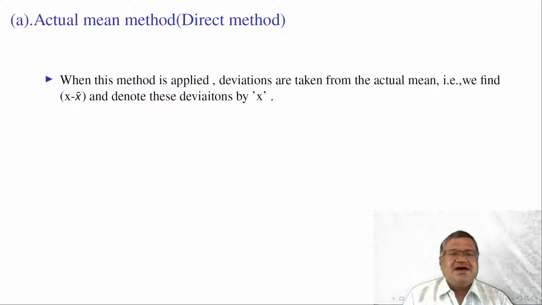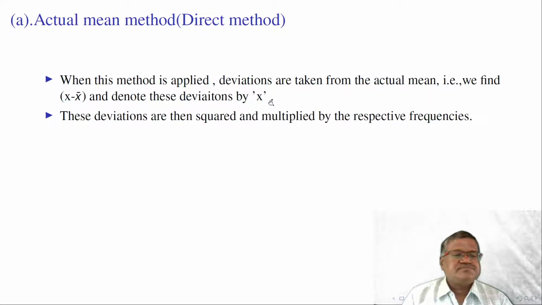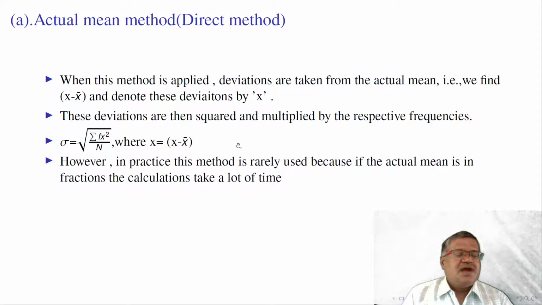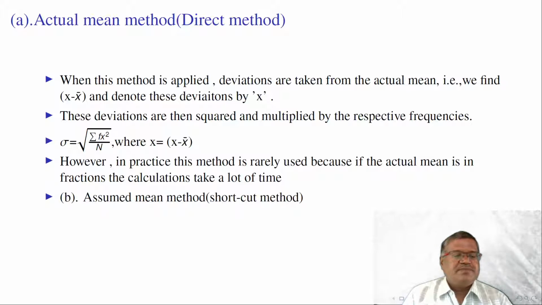The actual mean method or direct method: when this method is applied, deviations are taken from the actual mean. That is, we find x minus x bar and denote these values by x. These deviations are then squared and multiplied by the respective frequencies. Here, this is the formula. Sigma is equal to root of summation f x square by n, where x is equal to x minus x bar. However, in practice, this method is rarely used because if the actual mean is in fractions, the calculations take a lot of time.